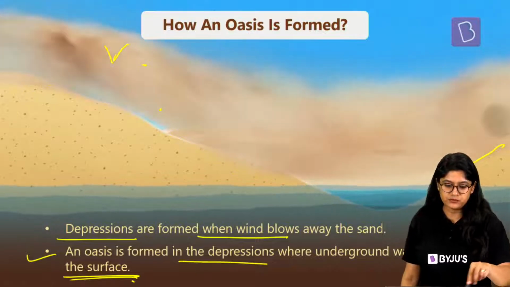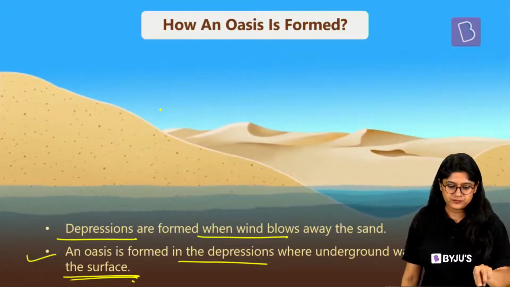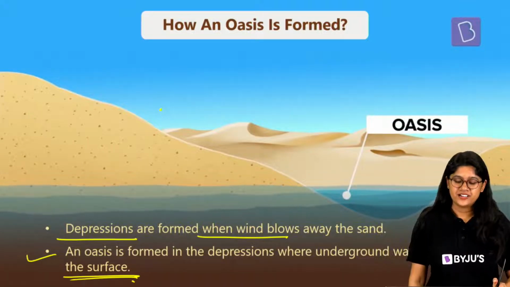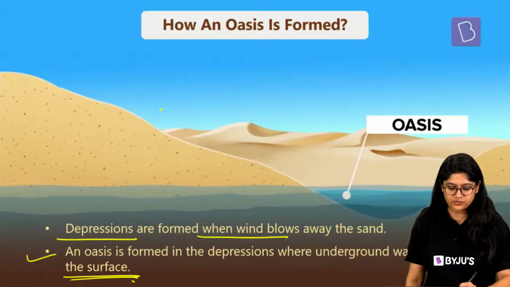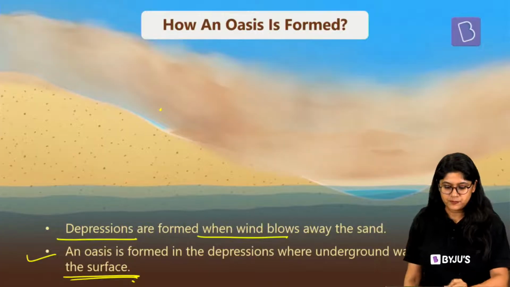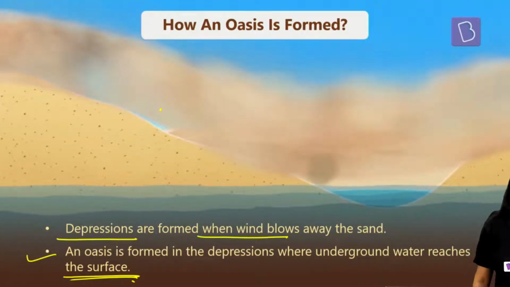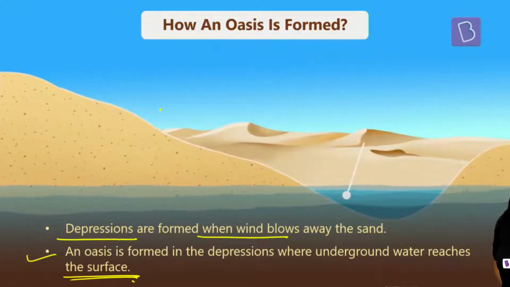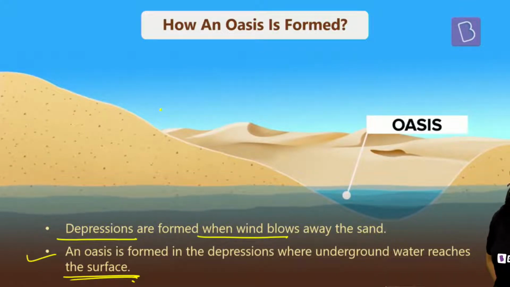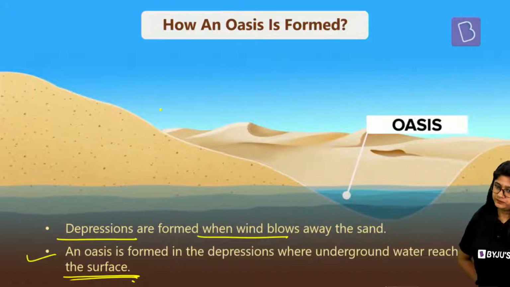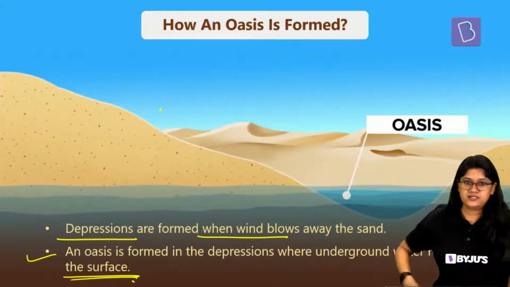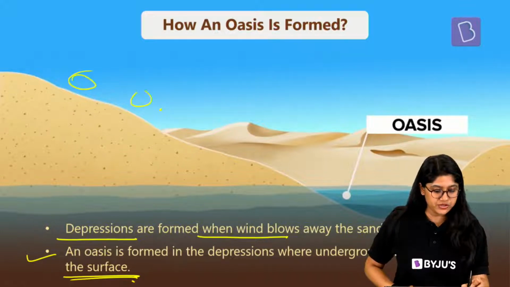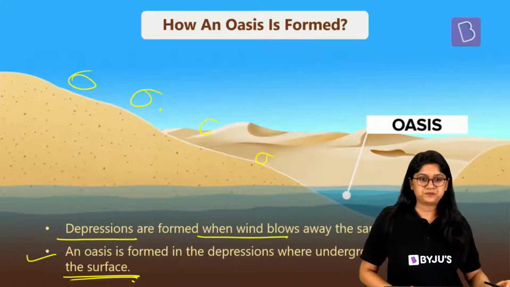See, this is how it's formed. Look over here. I'll play it again for all of you. See over here. As the wind blows, the sand will go away, and of course the land will be there. And then we have the oasis, and the people community will be staying close to it.